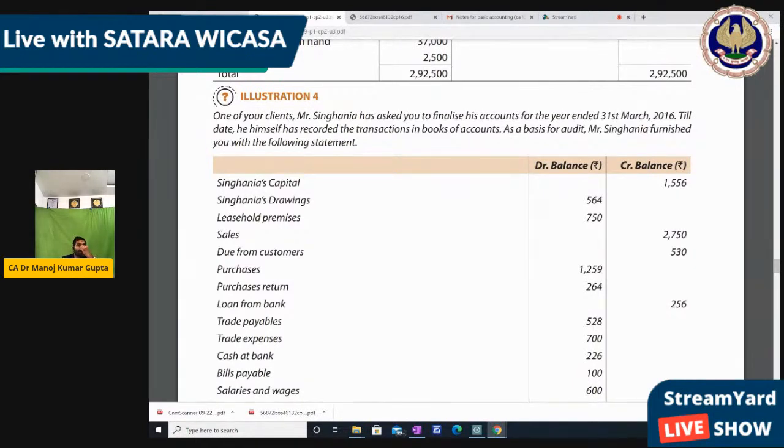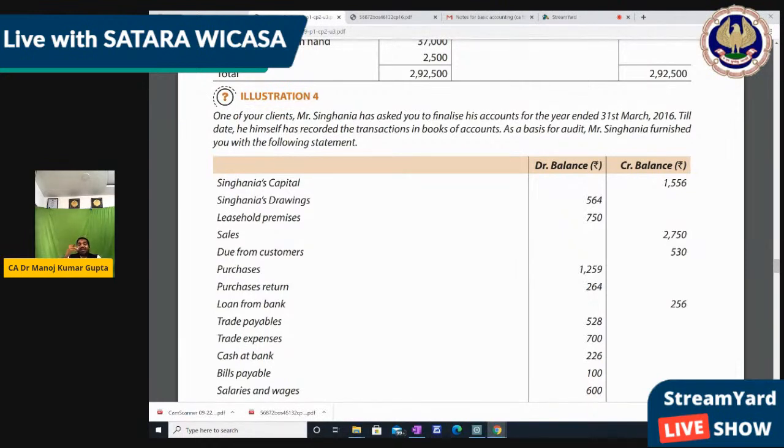Means he made his own account and he doesn't have that much information about accounting. But he has given you the statement which he had prepared. Now he wants an audit. As I had informed you, a chartered accountant is not only part of just accounting. We are the main auditor, we are the main checker, whether they are correct or not.